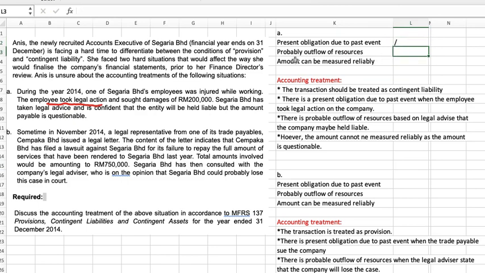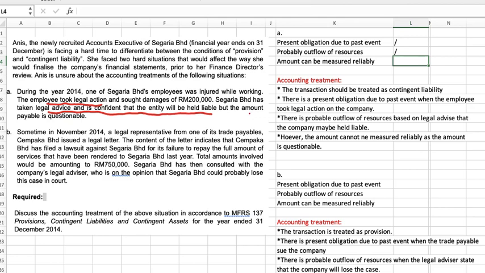Is there any probable outflow of resources? Yes, we can say that is probable when the legal advice says that it is confident that the entity will be held liable. Okay, so here it also met the condition. However, can the amount be measured reliably?